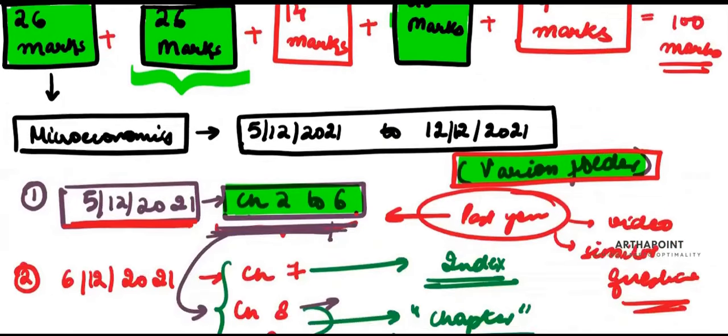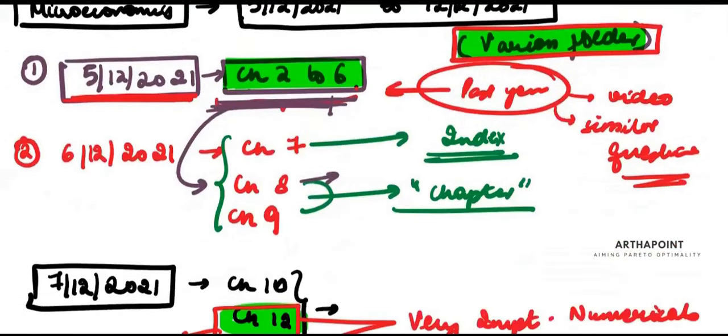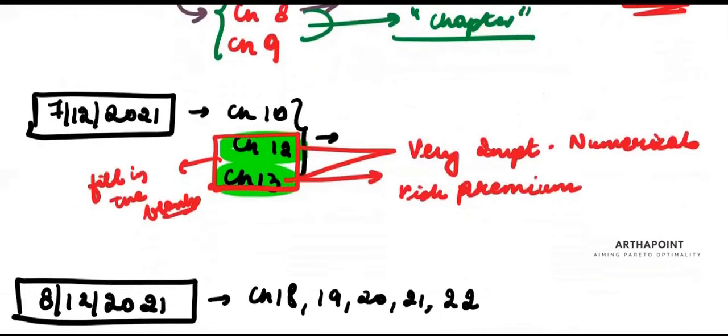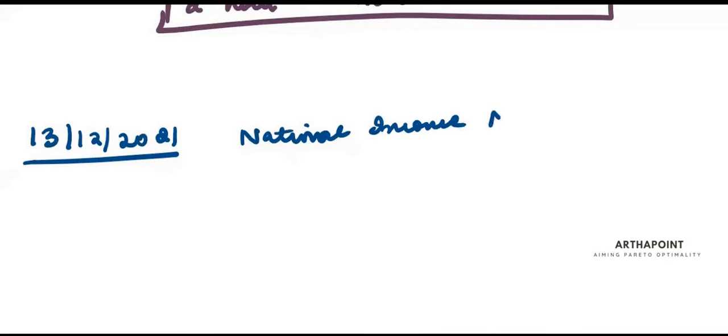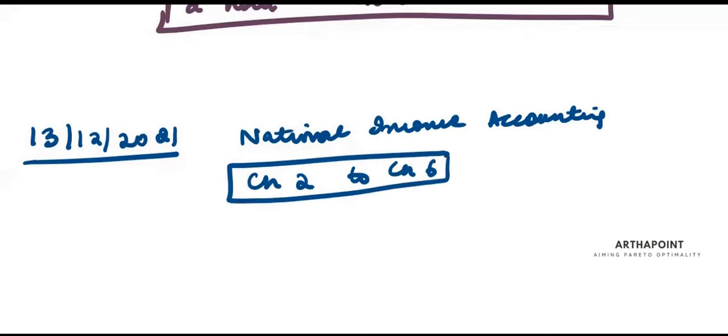So what I'm going to then go ahead and do, again, please write down the schedule that we will follow. 13/12/2021, I will do national income. I want you to revise national income accounting. This is chapter 2 to chapter 6 of the folder that we have already. So we have the folder of macroeconomics. From that folder, chapter 2 to chapter 6 have to be covered.